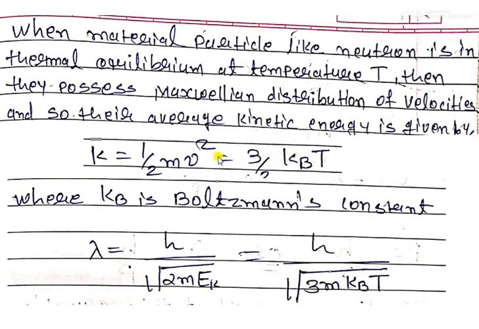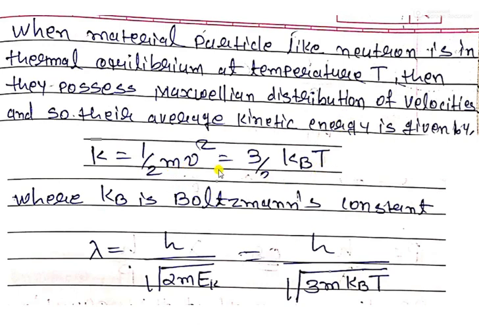Now we can also calculate lambda with the help of temperature. When a material particle like a neutron is in thermal equilibrium at temperature T, then it possesses a Maxwellian distribution of velocity, and its average kinetic energy is given by K equal to half mv square equal to 3 by 2 kBT, where kB is the Boltzmann constant and T is the absolute temperature, in Kelvin.